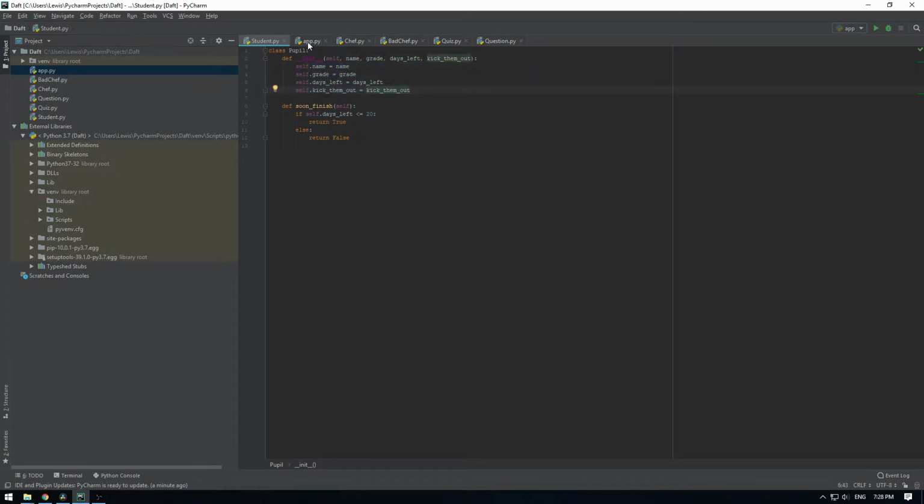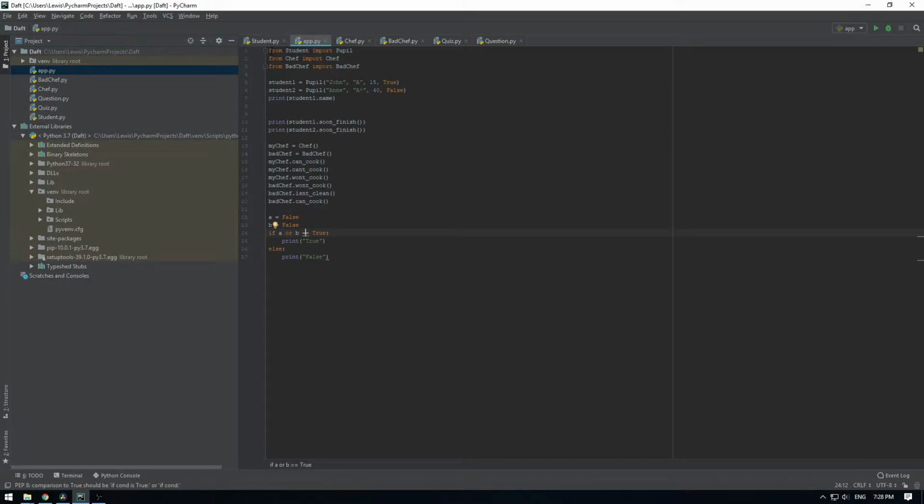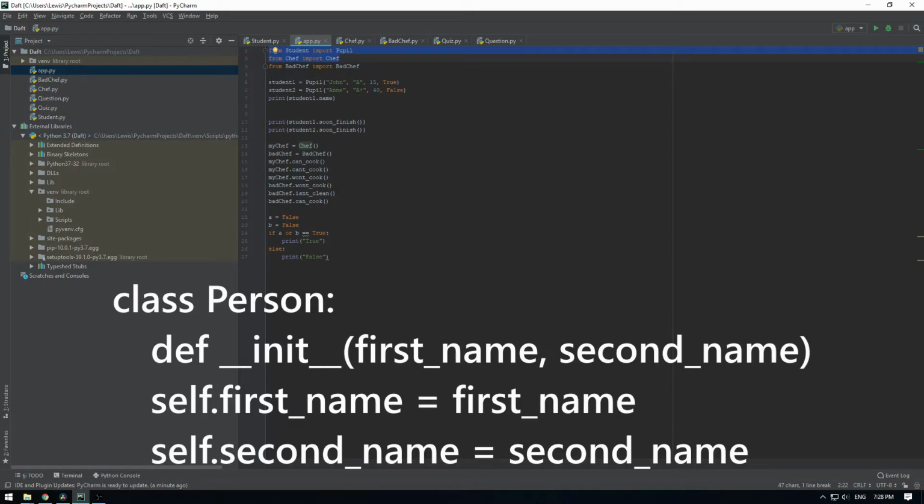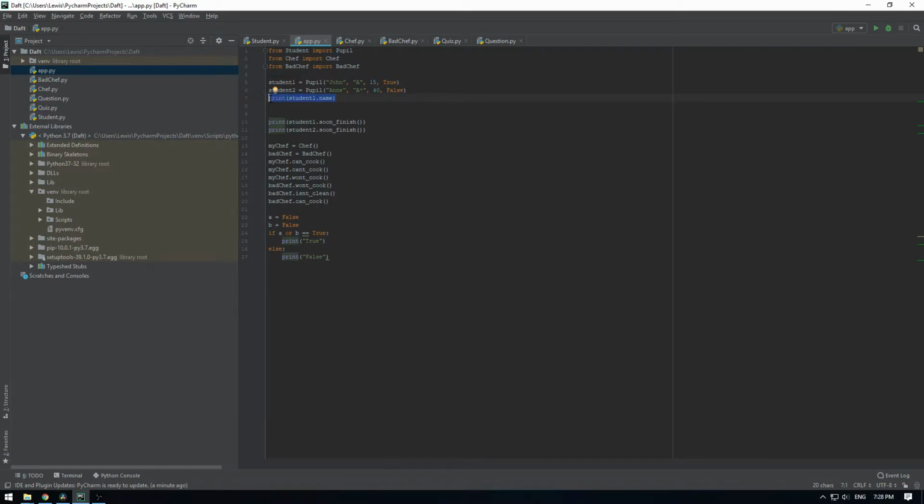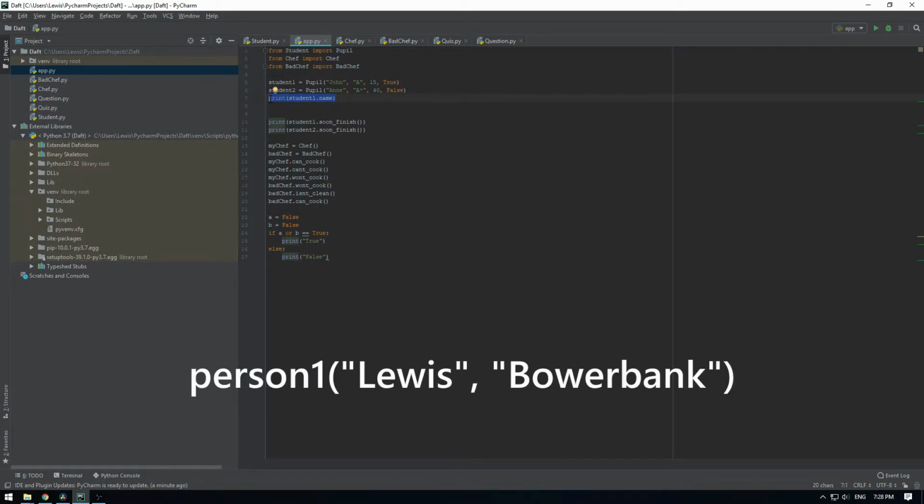Objects use the class structure and place data into those structures. An example of a class could be the class person. This class contains 2 strings, first name, surname. An object could then use this class, person, and enter the first name, Lewis, and the second name, Bowerbank.